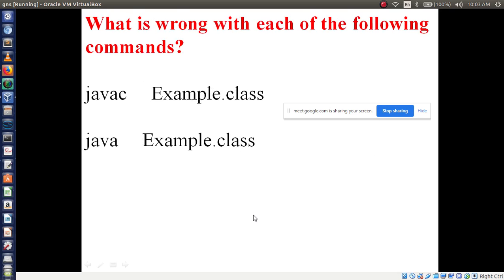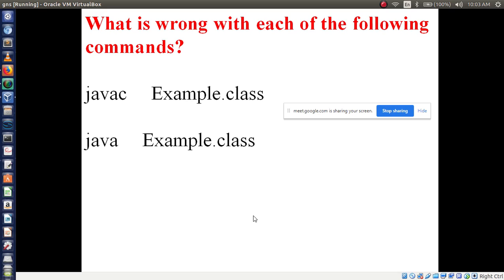Now, what is wrong with each of the following commands? Sujit, what can you explain? I have written something wrong here by mistake.